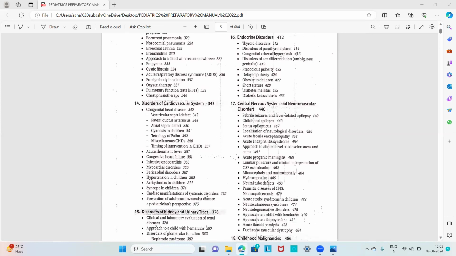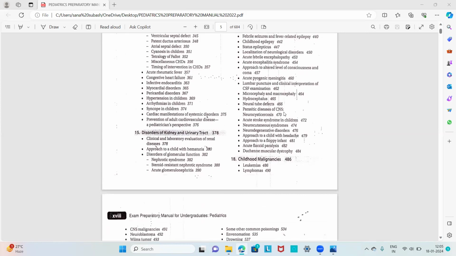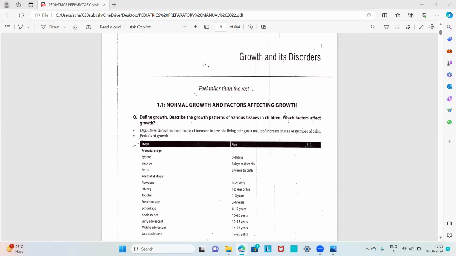And the next question is failure to thrive. Then short stature. That is, how will you approach a child with short stature? And what are the investigations done to identify the type of short stature and how will you manage the patient? Then microcephaly. These are the important questions which are asked in our university exam. So I will first deal with the definition of growth.